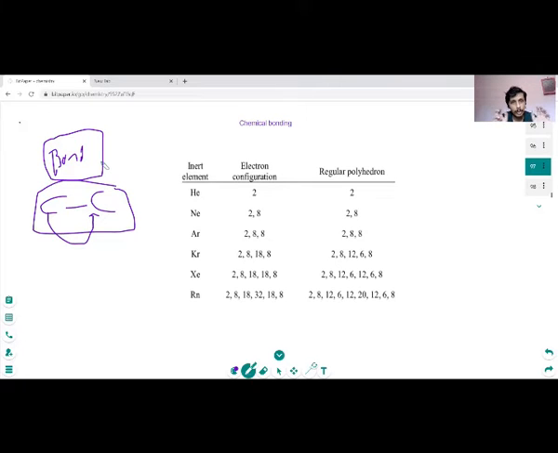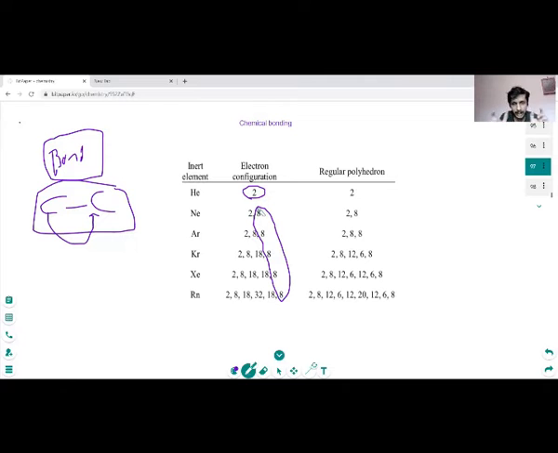Why are bonds formed? Bonds are formed because every element wants to attain noble gas configuration, that is either 2, which is only a special kind of scenario called duplet, or 8 in its outermost orbital. This is the stable structure. All noble gases except helium have 8 electrons in their outermost orbital. All the elements want to attain this structure and hence they react with another element. Either they donate the electron, take the electron or share the electron, whichever is possible and allowed, they will form the bond and become stable.